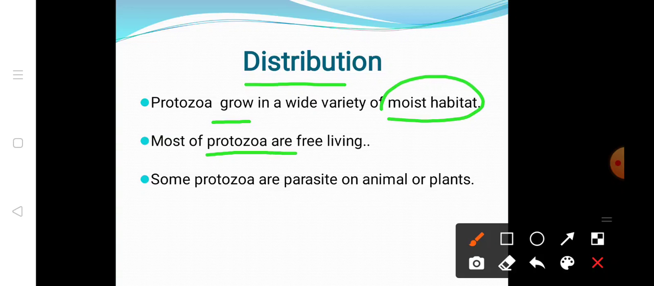Wherever there is organic matter that is decaying, that type of protozoa is known as terrestrial protozoa. Some protozoa are parasites on animals and plants. They live as parasites with a host, in the plant or in the animal.